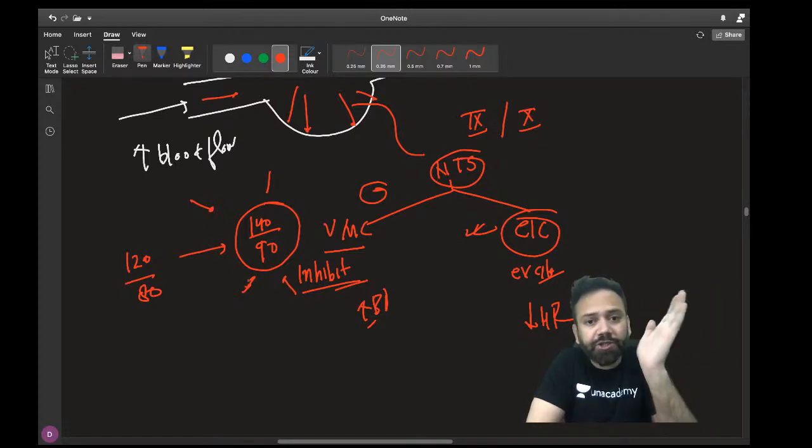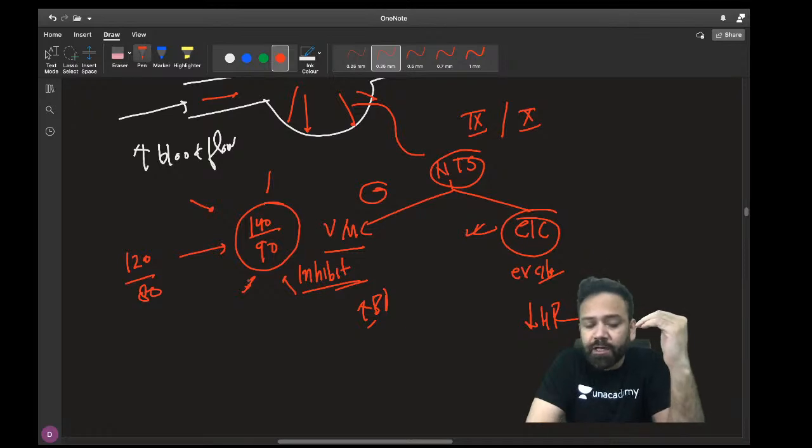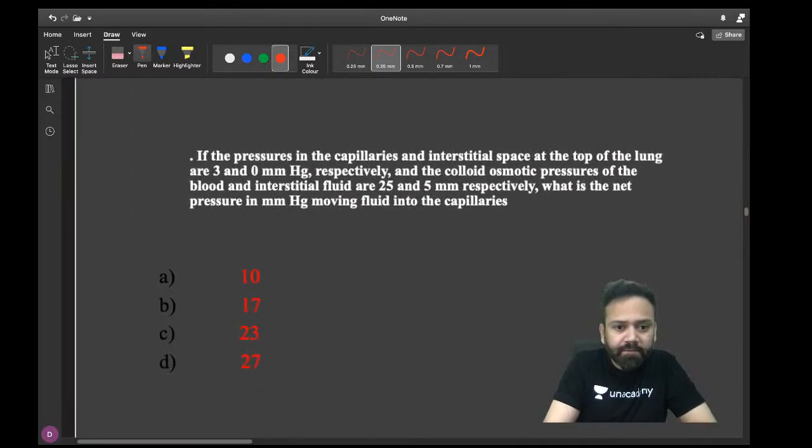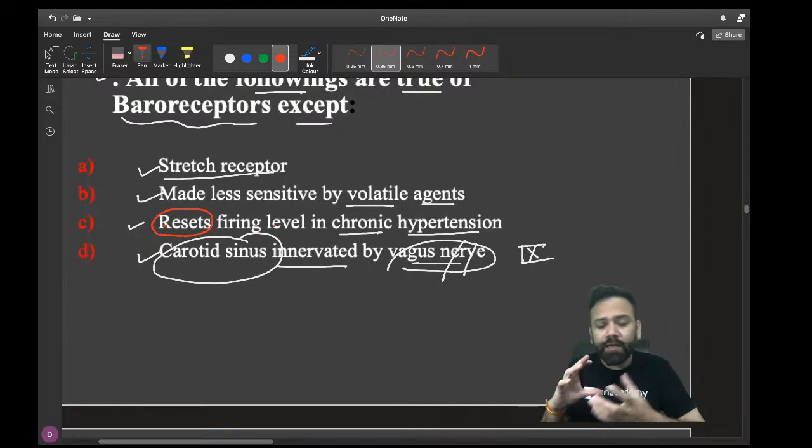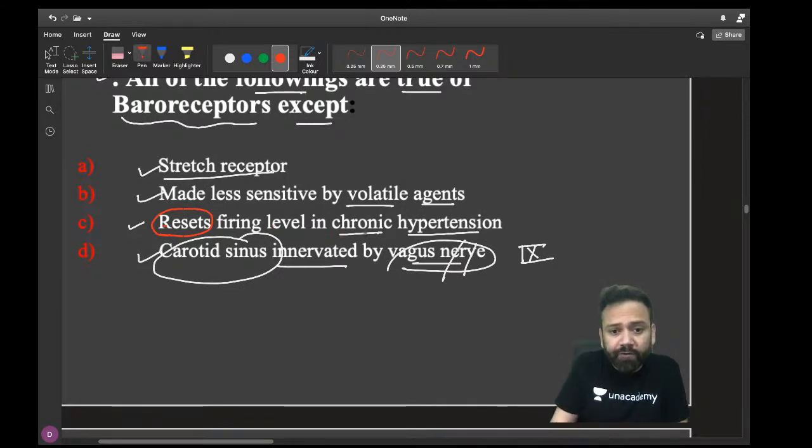So this is a correct statement. It is not wrong. Many of you are asking whether it can be reset if a person has chronic hypertension. Yes, the firing level is reset, so the body is trying to achieve the new normal. It can be 140, it can be 160, whatever the new normal is.